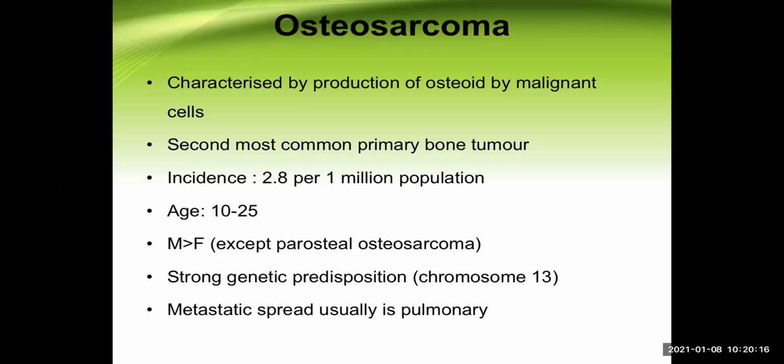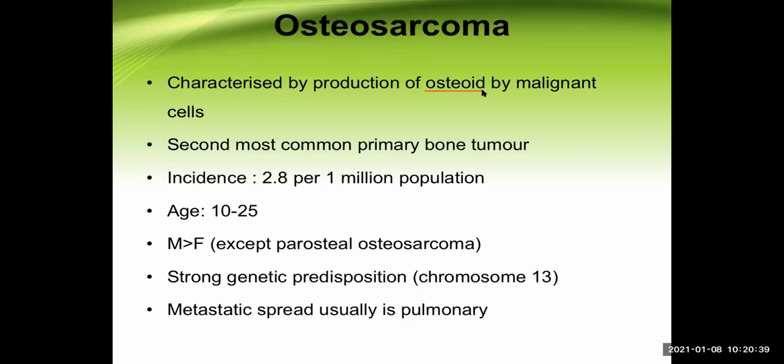Okay. So with this basic concept, let's enter into the topic of osteosarcoma. It's a very important question from the exam point of view. The osteosarcoma is characterized by production of osteoid by malignant cell. Now, this osteoid is a bone.